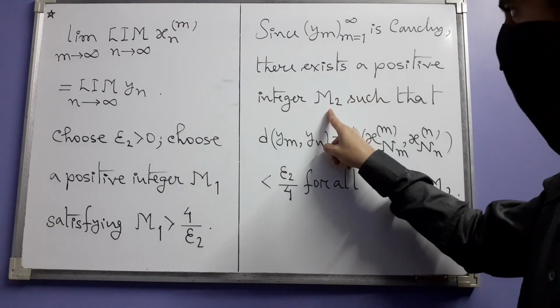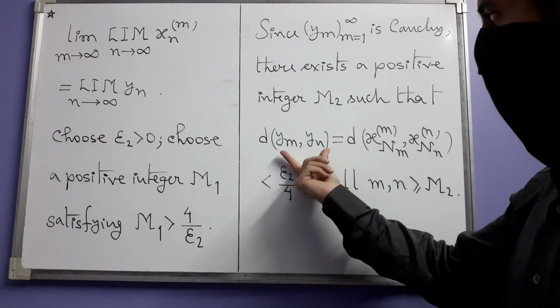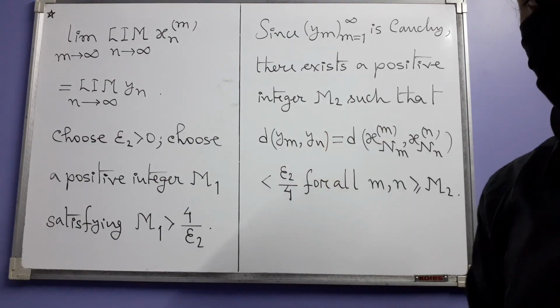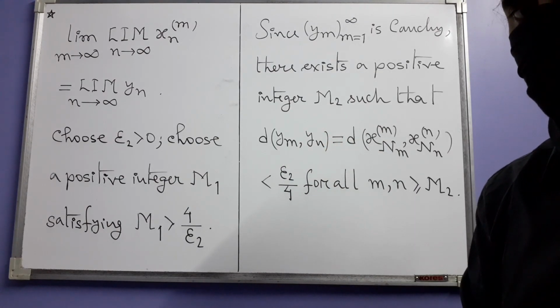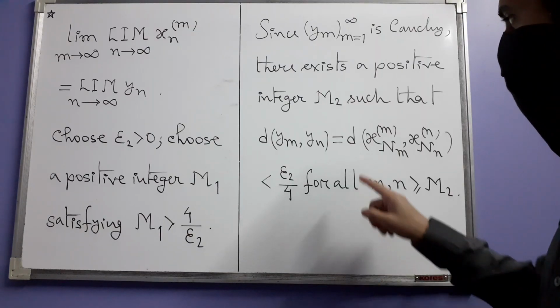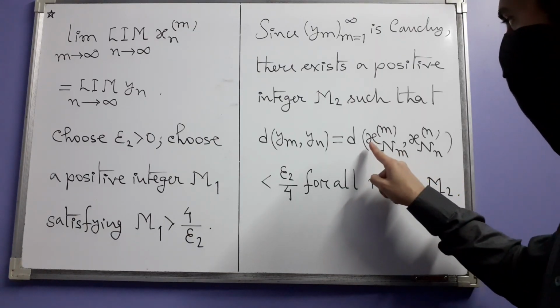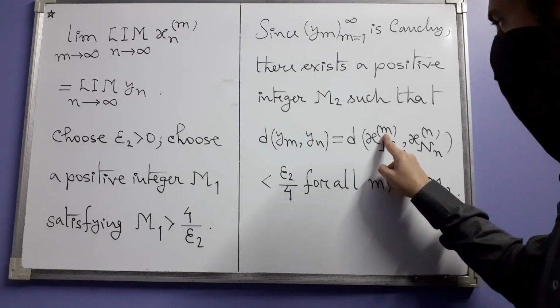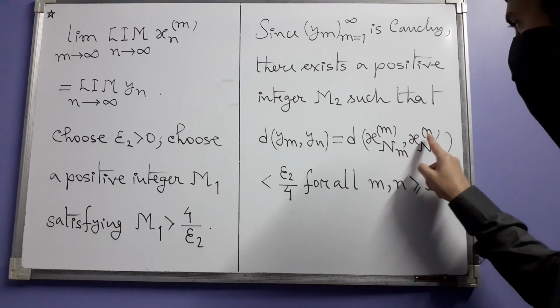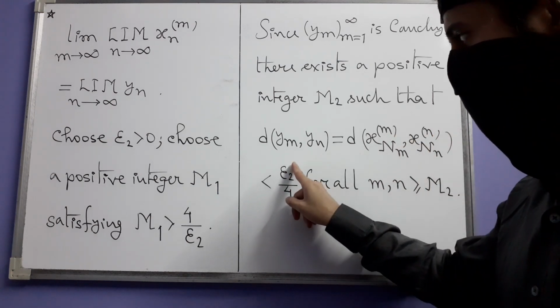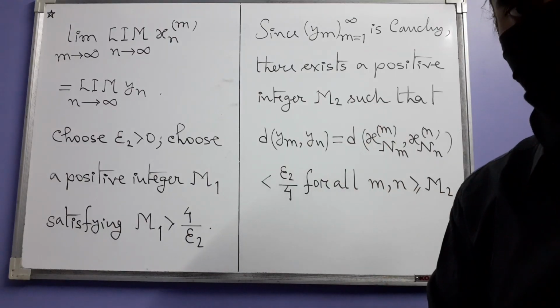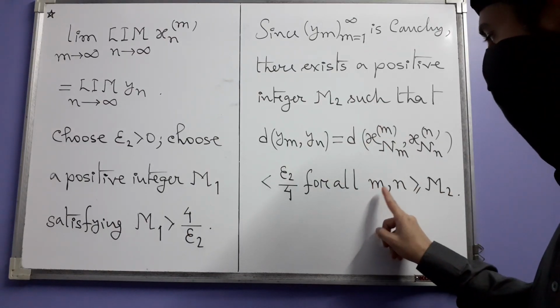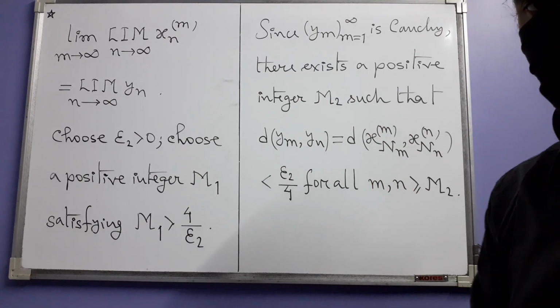there exists a positive integer m2 such that the distance between ym and yn, the mth and nth terms of the sequence, which is nothing but this, the distance between x nm superscript m and x nn superscript n, is less than epsilon 2 divided by 4 for all indices m and n greater than or equal to m2.